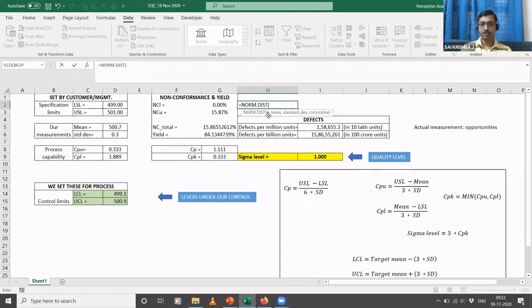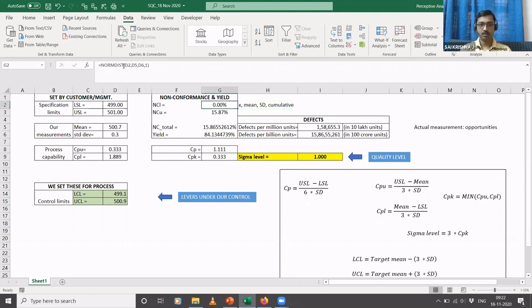You have four parameters. The first one is x, the second one is mean, the third one is standard deviation, and the fourth one is cumulative. Maybe for easier purposes, I'll write it here: x, mean, standard deviation, cumulative. These are the parameters of that normal distribution function. Now you just see this cell. I have specified these four parameters. The first one is what we have written here, x, that is D2.